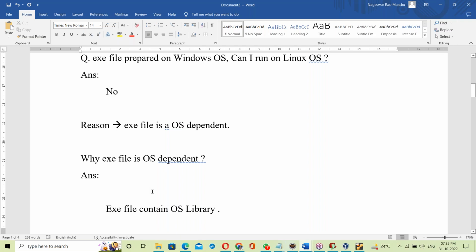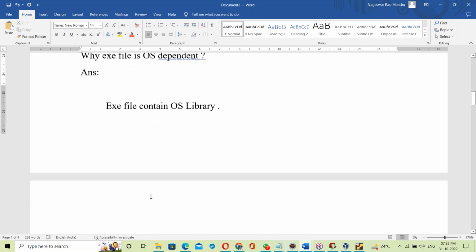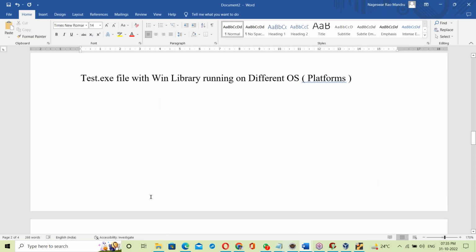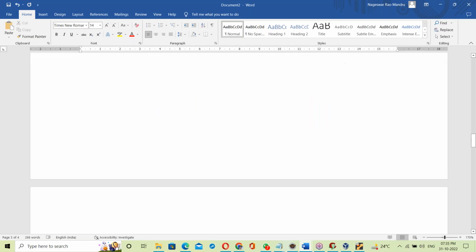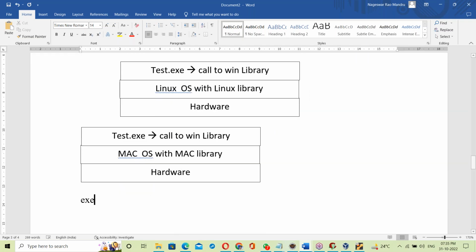Exe file. Since the exe file contains the OS library, it's OS dependent. Here, the exe file is statically linked with the OS library, so yes, it is OS dependent.